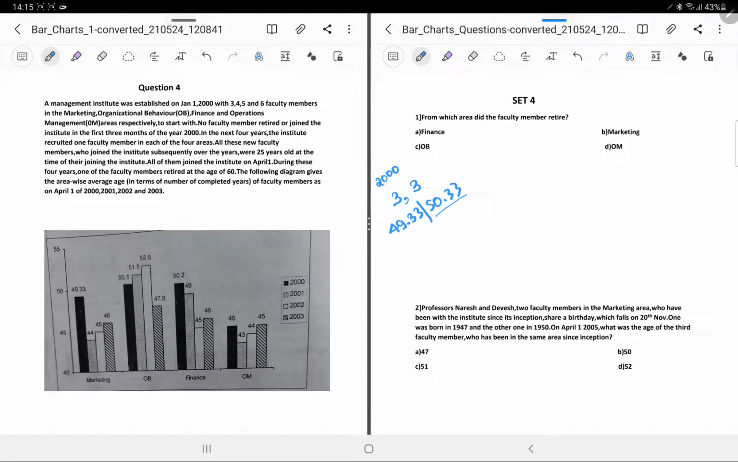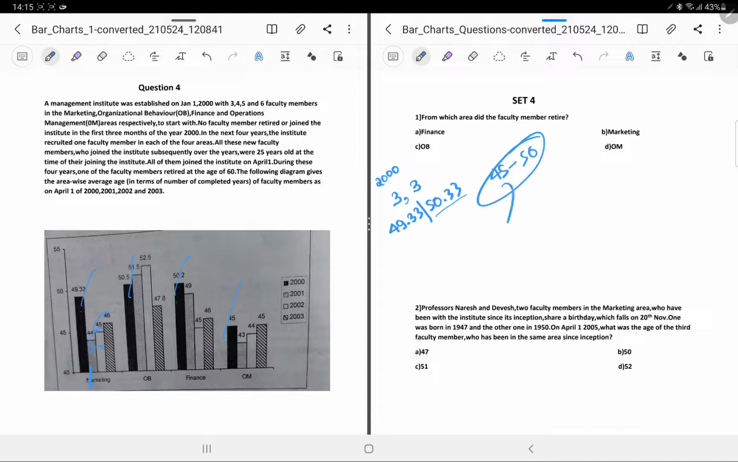So you see these values, like this is 44 to 45, 45 to 46. So obviously there has been no addition. See, this is 2001, so there has been no addition in this. And moreover, if you try to see this, at the start of 2000 the average age is somewhere around 45 to 50.